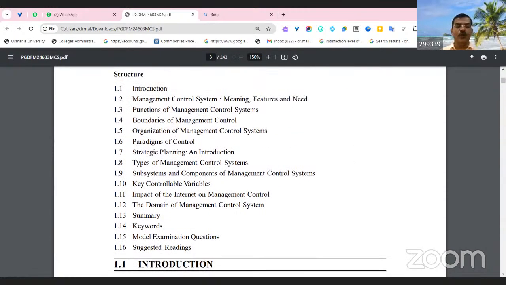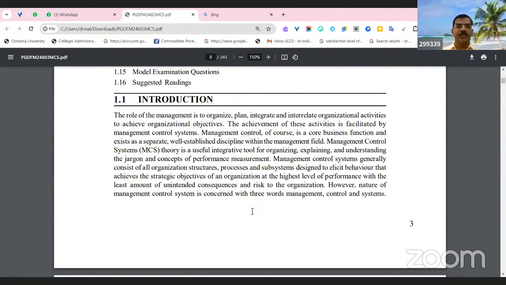In this unit, we are going to discuss the management control system, its meaning, features, needs, functions, and boundaries, organization of MCS, a paradigm of control, strategic planning, types of MCS, subsystems and components of MCS, key variables, and the impact of the internet on the management control system. It's our introduction part.